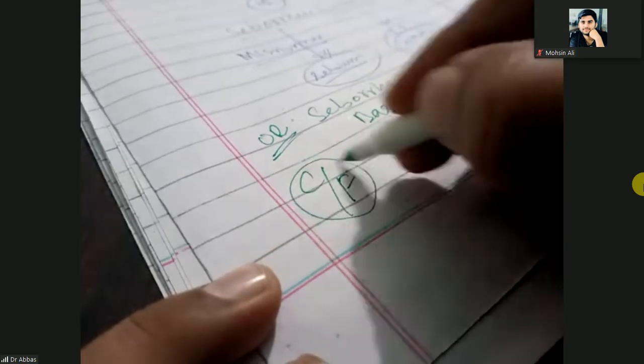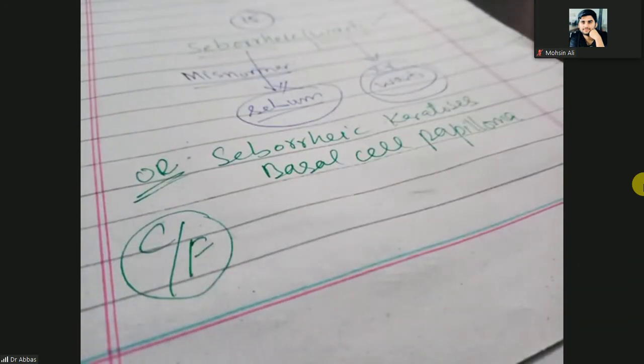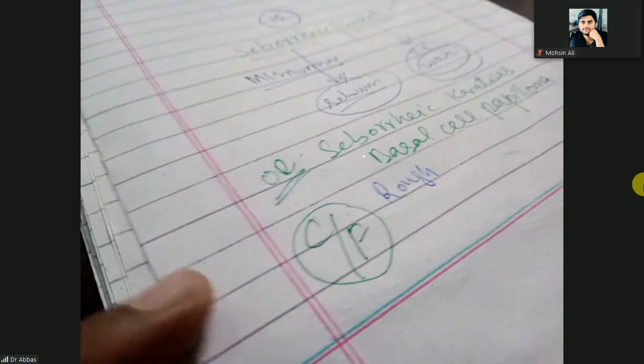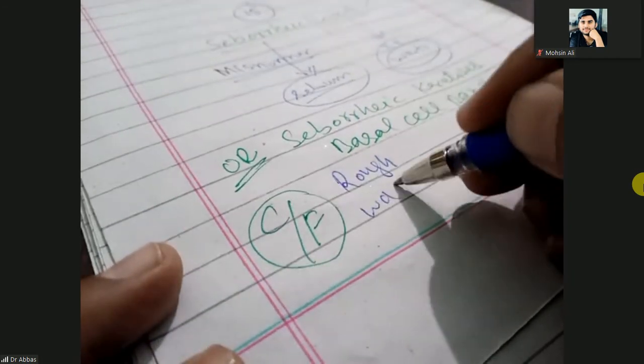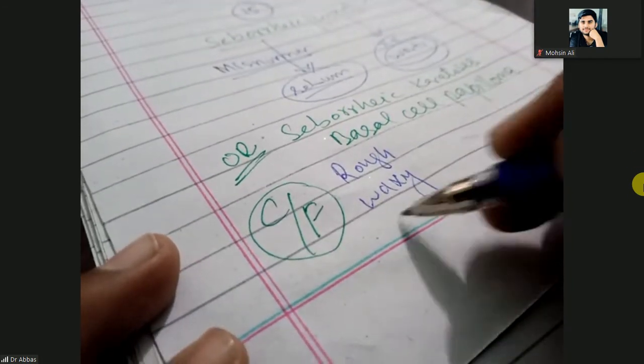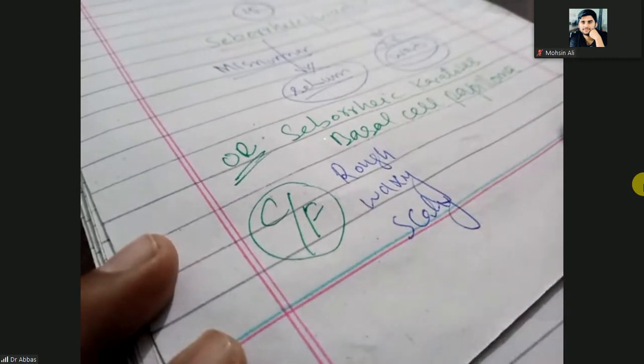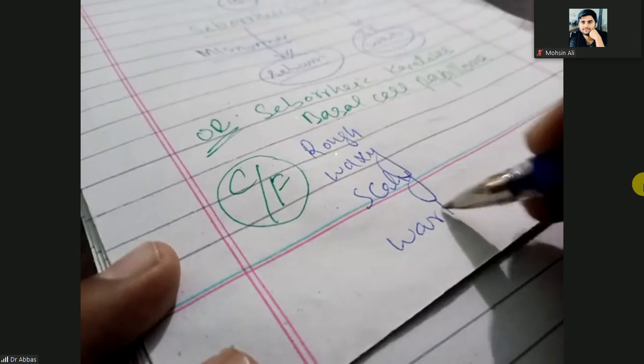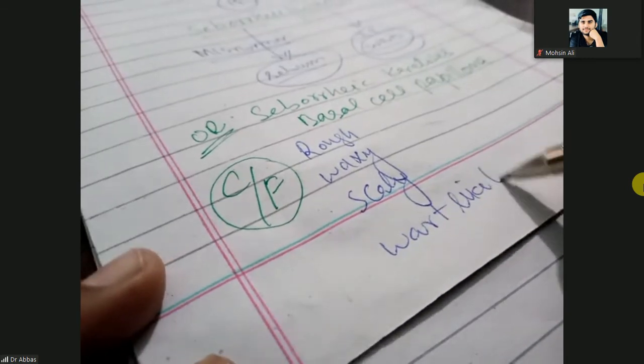So what are the clinical presentations and what is the pathology? So clinical feature of the seborrheic wart or the seborrheic keratosis or the basal cell papilloma. So these are rough, waxy, scaly, wart-like lesions.